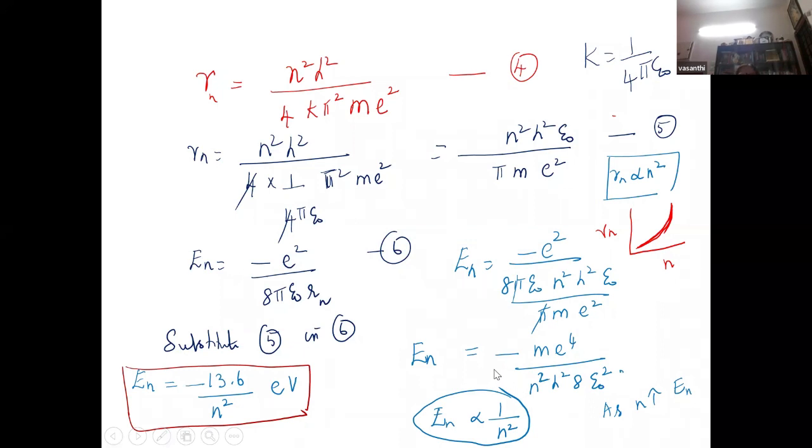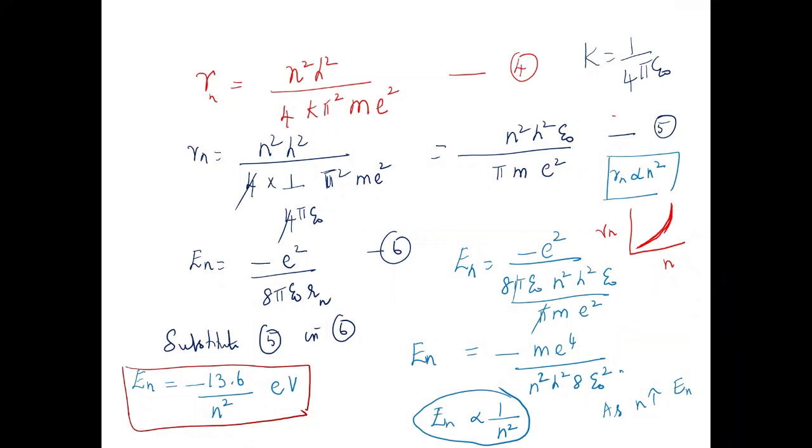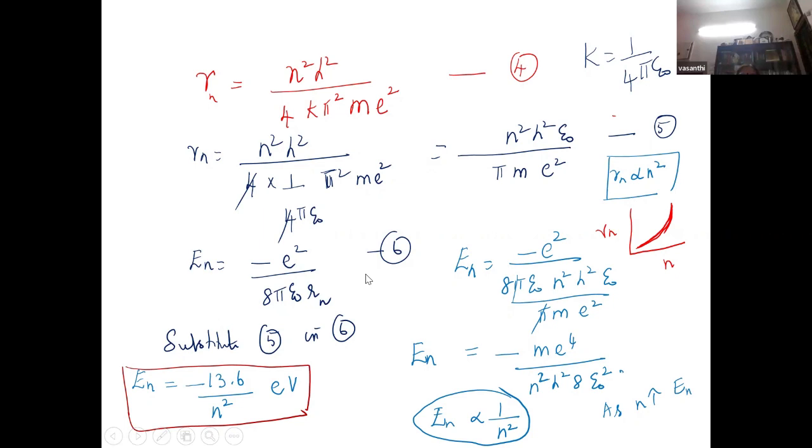If you derive for the hydrogen atom, it is more than enough because the syllabus is only for hydrogen, and Bohr's theory is applicable only for hydrogen or hydrogen-like atoms, like singly ionized helium. Singly ionized helium has 2 electrons; if you remove 1 electron, it is like a 1 electron system, or doubly ionized lithium. So hydrogen or hydrogen-like atom or ion. This is En.